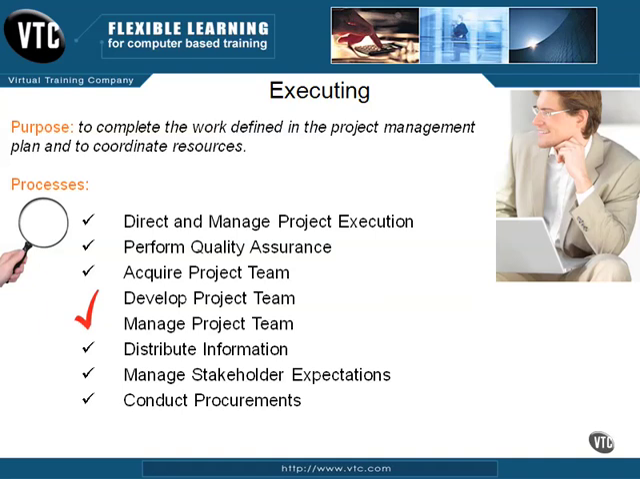This is followed by managing the team through the Manage Project Team process. So to date, we've acquired the team, developed them, and now we'll need to manage them. This process tracks the performance of individual team members, provides feedback, resolves issues, and then manages changes to enhance performance. Moving on, the next process that falls in the Executing Process Group is Distribute Information. Just as it sounds, this process makes project information available to stakeholders in a timely manner.